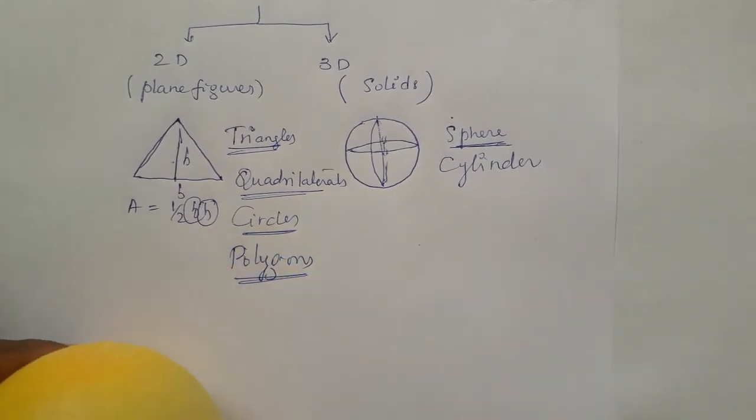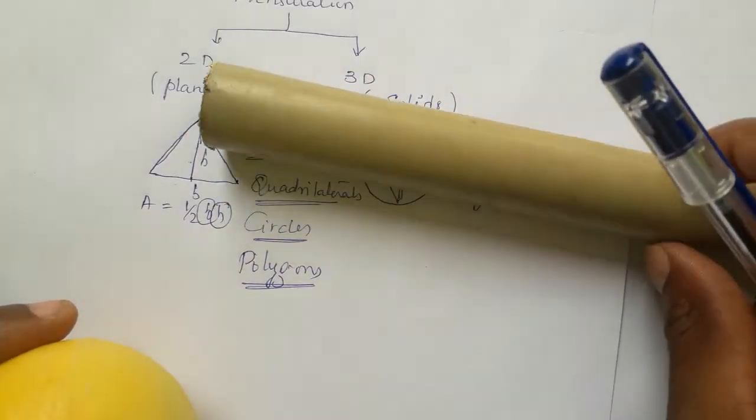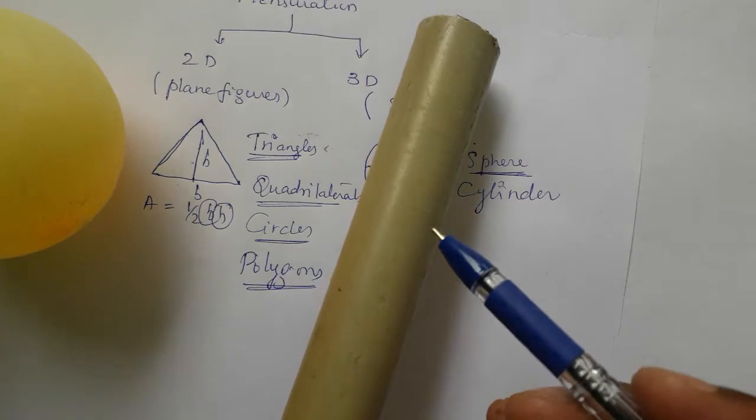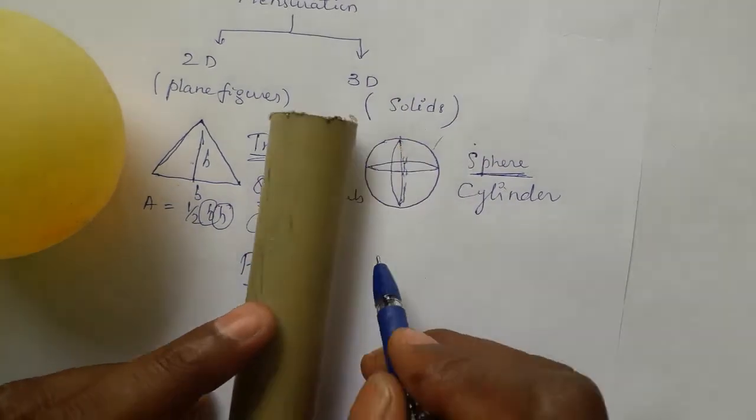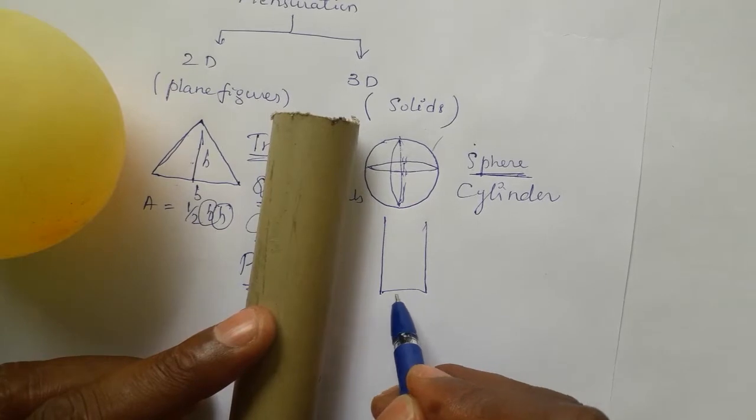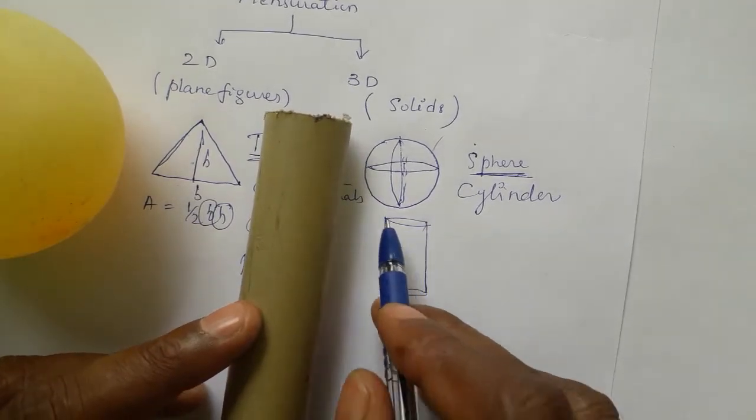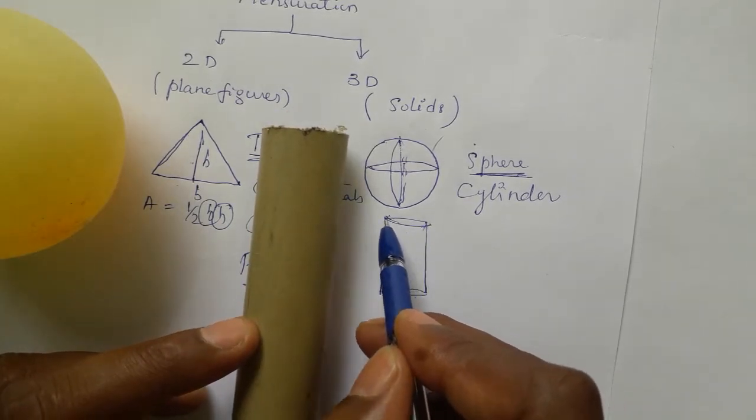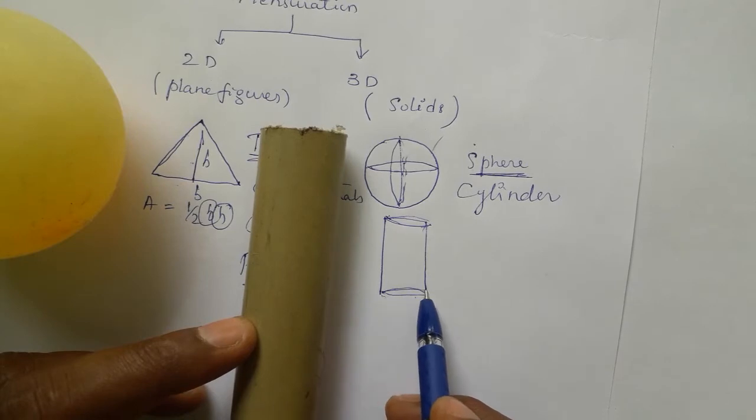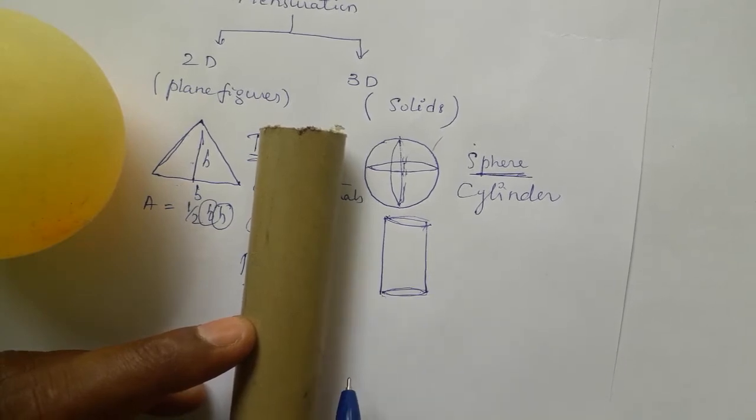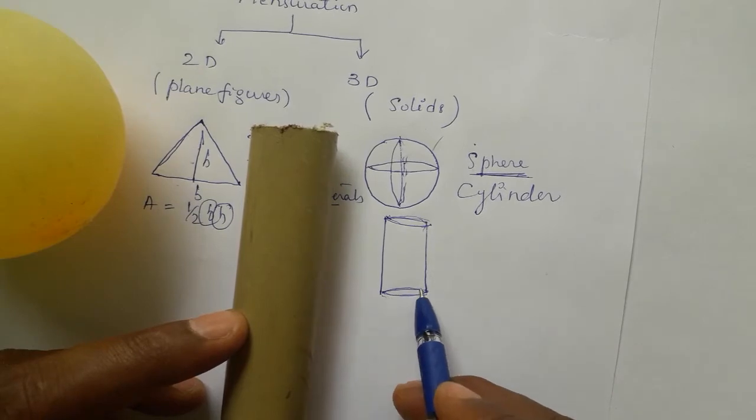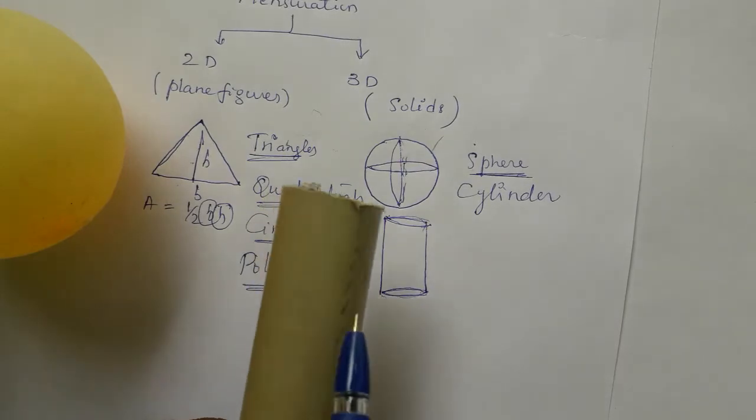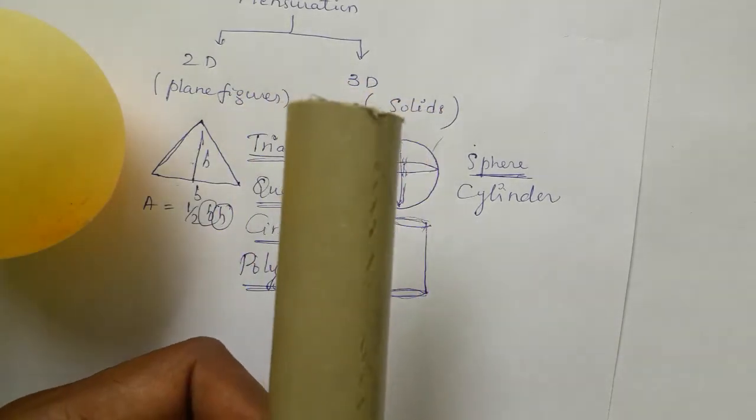Cylinder will be looking like this, student. The pipe you can take as an example of a cylinder. A cylinder occupies space. If you draw a cylinder on paper, it looks like only a rectangle. That's why, to avoid the confusion, we show two ovals like this, two elliptical shapes, to show that yes, it is a cylinder. A cylinder will be in this shape, and it occupies space.